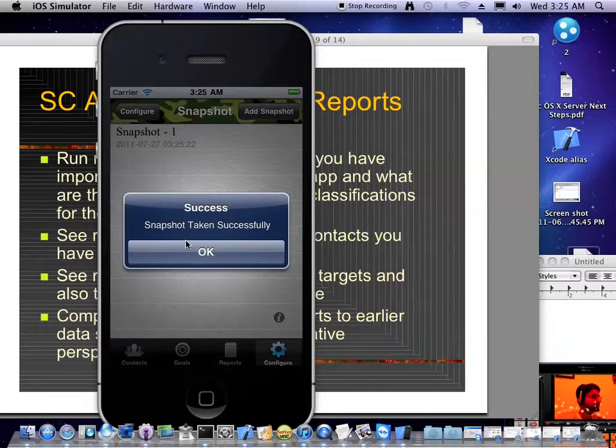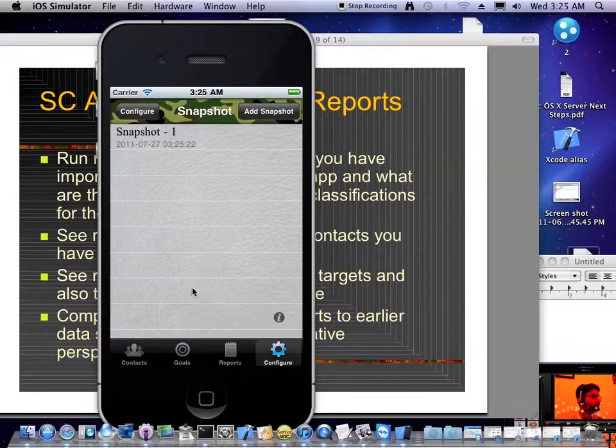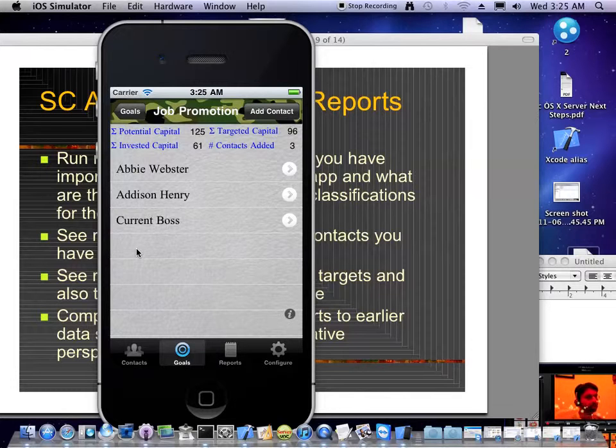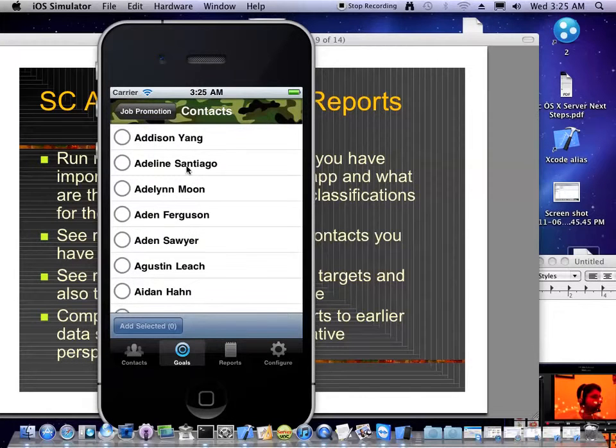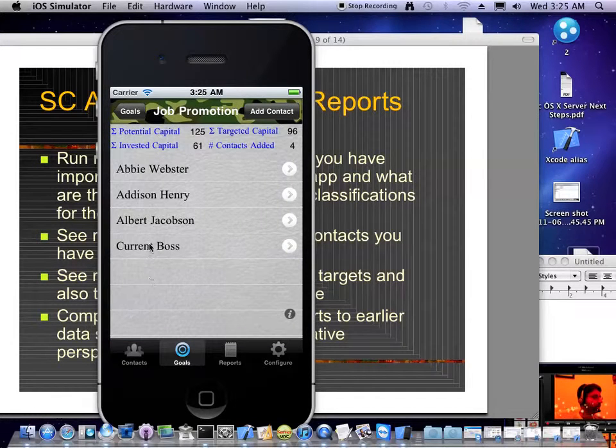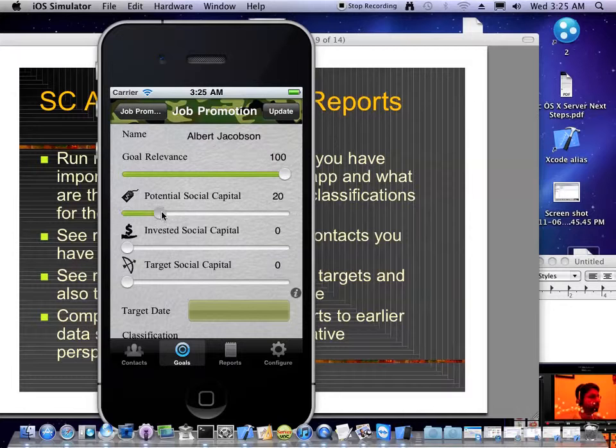Add snapshot. Okay, the snapshot has been taken, and let me now go and change some things so that I can compare the new state of the data with the snapshot. I'm just going to add a new contact. Let's add Albert. Okay, and assign Albert some potential capital values quickly.